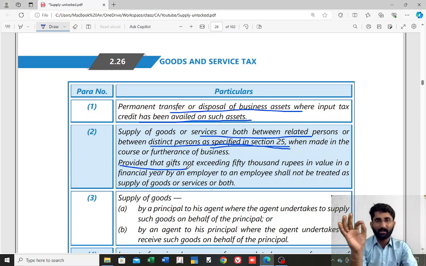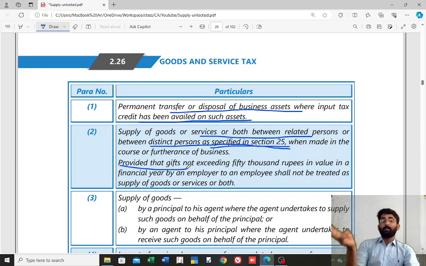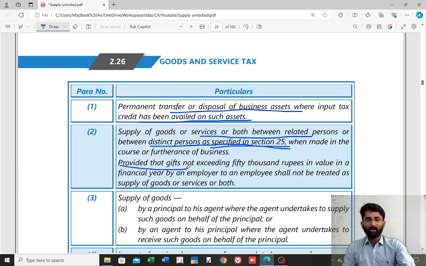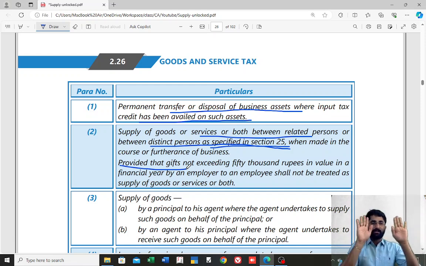Paragraph 1 is permanent transfer or disposal of the business asset. Paragraph 2 is between related persons. Paragraph 3 is supply of goods by principal to agent or by agent to principal. What is the important condition here? Remember. For example, there are two persons, principal and agent.